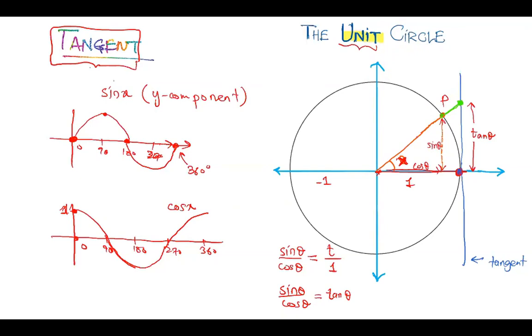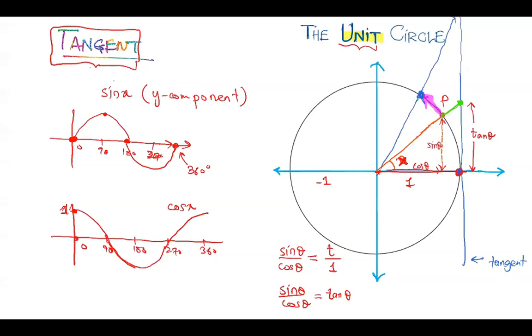Let me tell you in another way, using a color. So, pink one. If the point moves to this point, we extend this line until it reaches the tangent line, right?